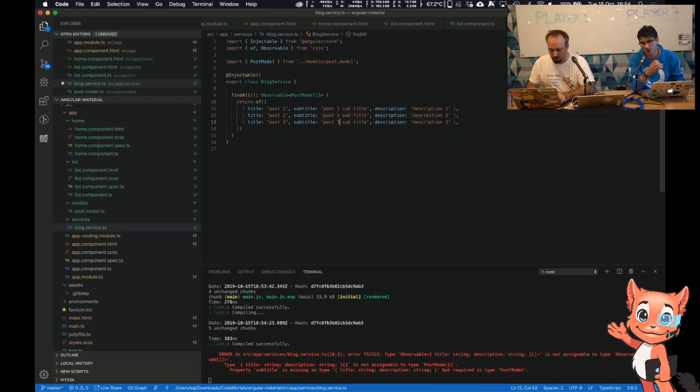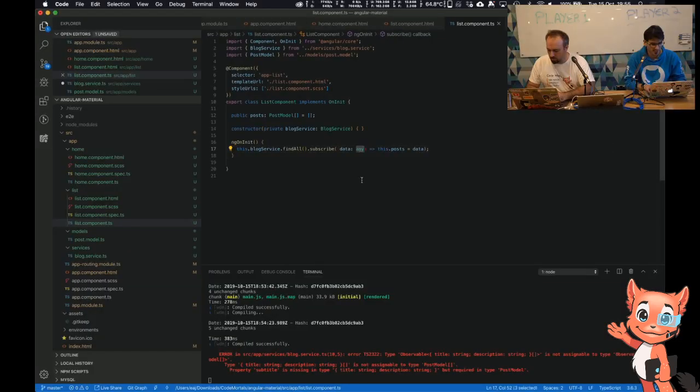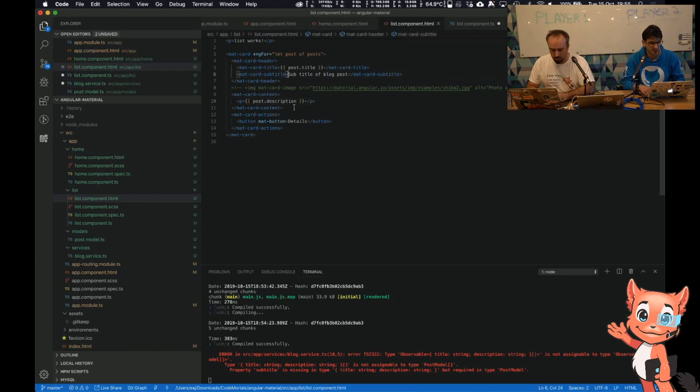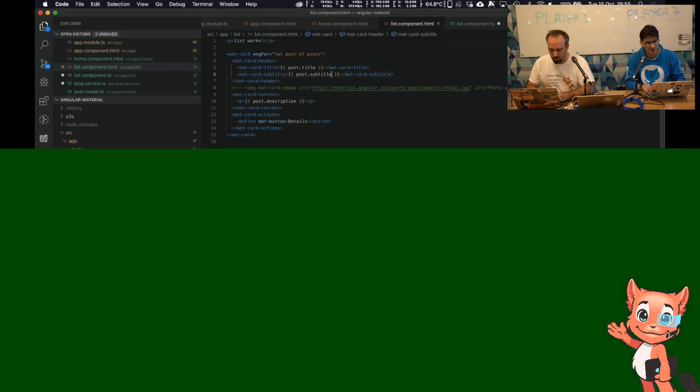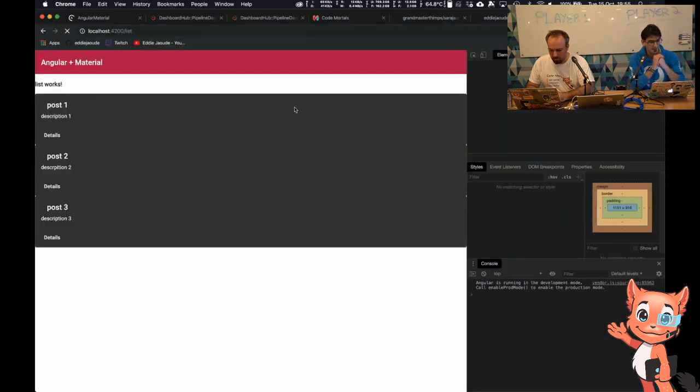It's beautiful TypeScript because your IDE, VS Code, or whatever you're using will tell you if something's wrong. So now I don't need to change anything in the component. It will just still filter data all the way up through, which is awesome. Actually, I could change this from any to be post model array. It's inferred, but yeah, let's be specific. And then here in the HTML, all I need to do is double handlebars, and then post dot, and it tells me what's available. And we have subtitle. Save all.